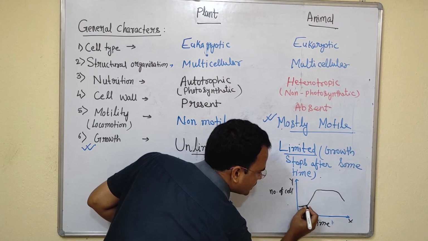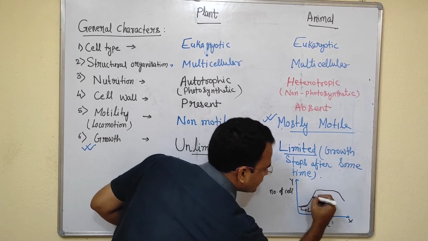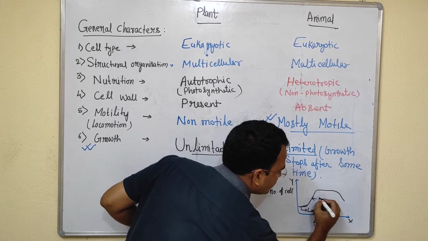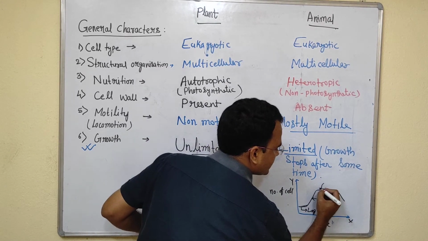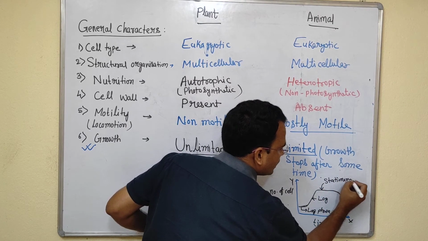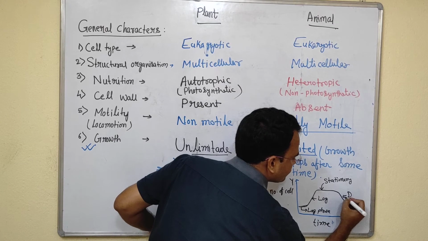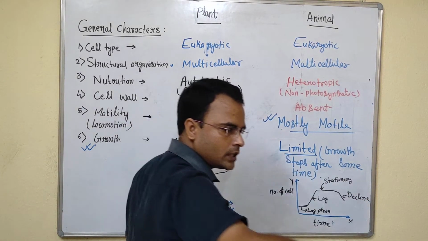Up to this state, this is called the lag phase. This portion is called the log phase or exponential phase, this is the stationary phase, and this is the decline phase. What is the meaning of decline? Simply, it is going down.